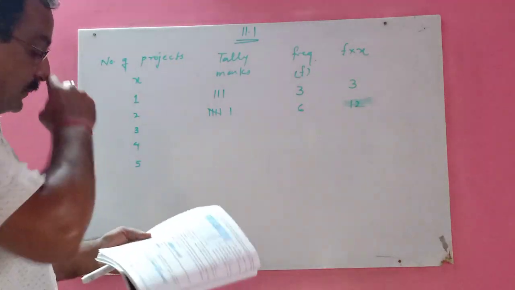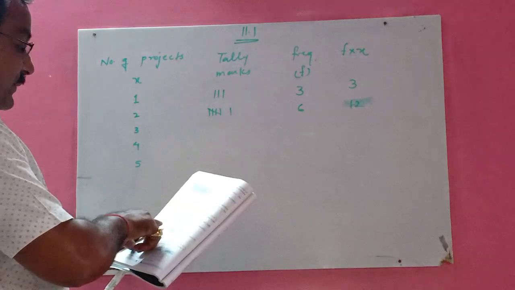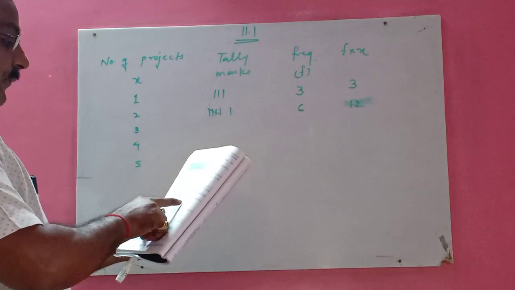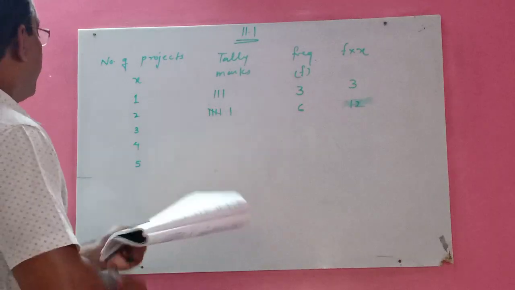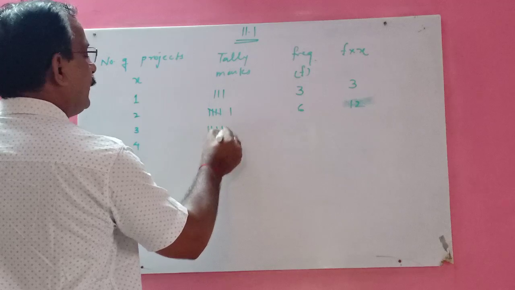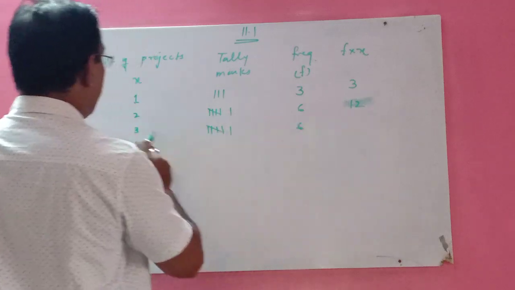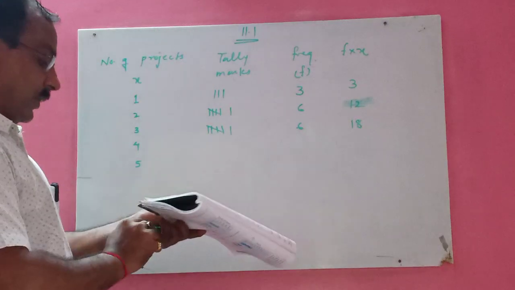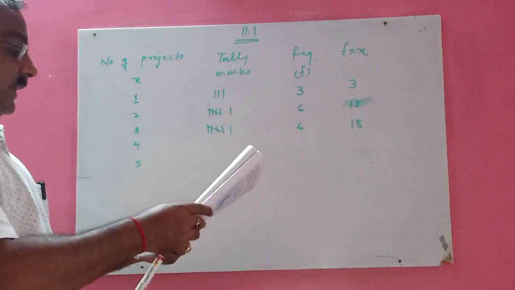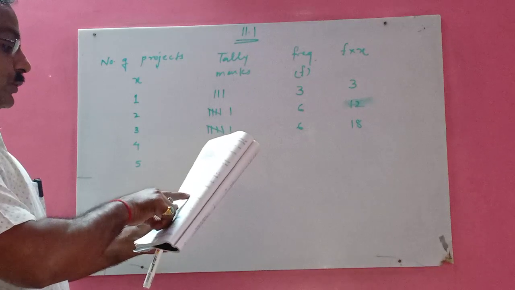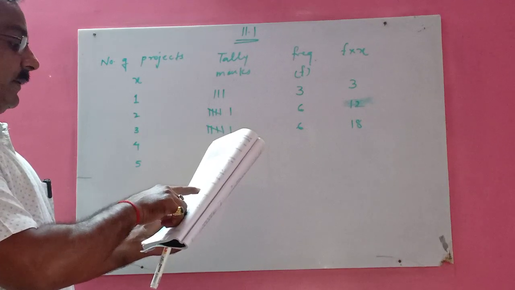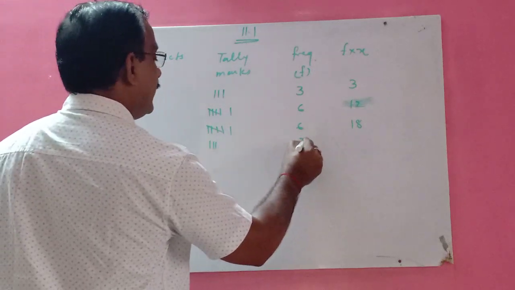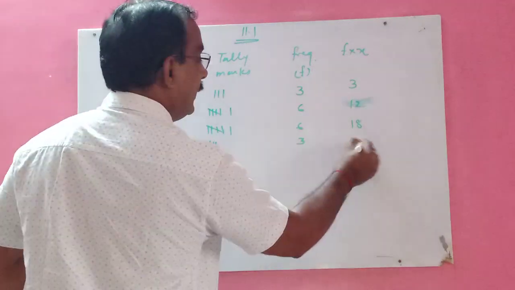Then how many schools have kept three projects? So 1, 2, 3, 4, 5 and 6. This is also 6. 3 sixes are 18. Correct? Then how many schools have kept 4 projects? 1, 2, 3 schools. So write 3 here. 4 threes are 12.